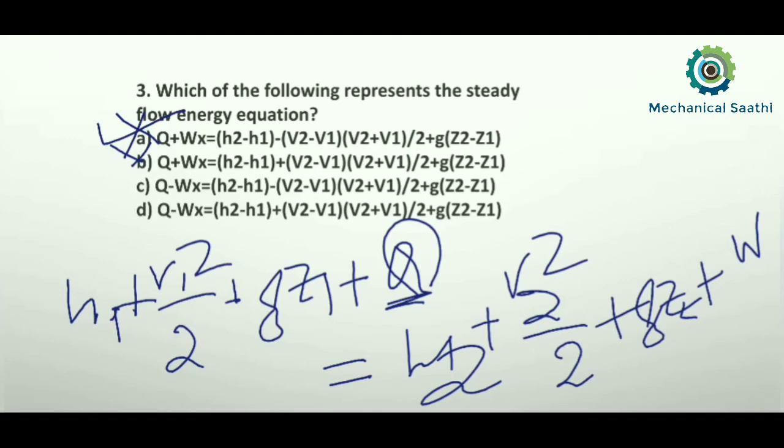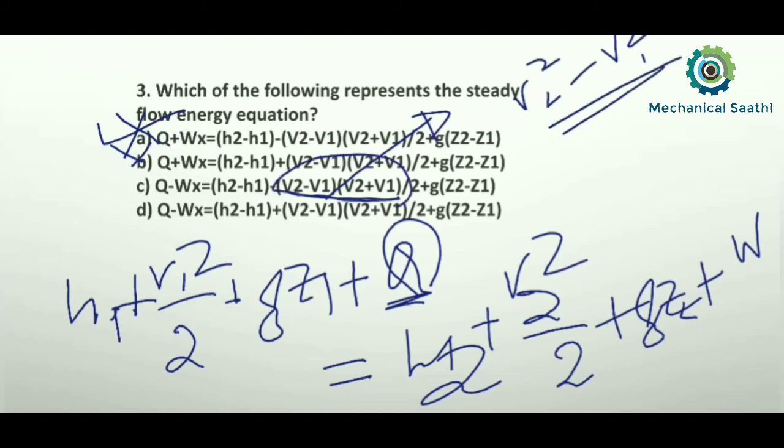These two terms will give me v2 square minus v1 square. So these two combined give me this one, and from here also I am getting this one. But here I need v2 square minus v1 square, and v2 must be positive in this case. So option C cannot be the answer. So I can say that option D will be matching with this.